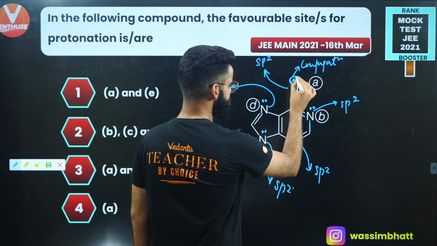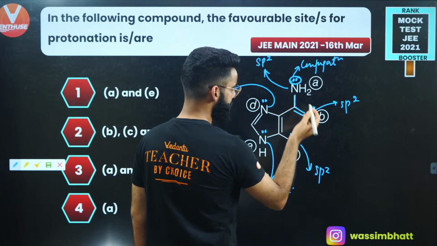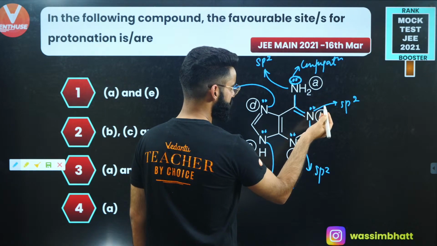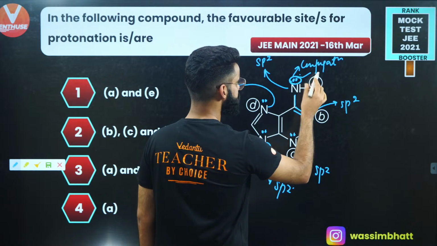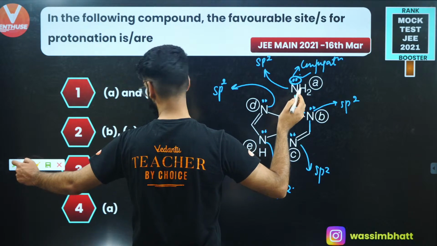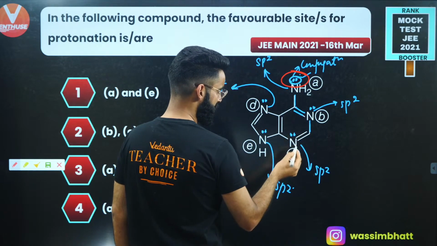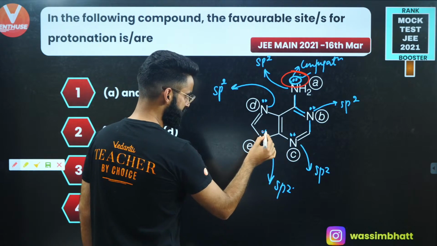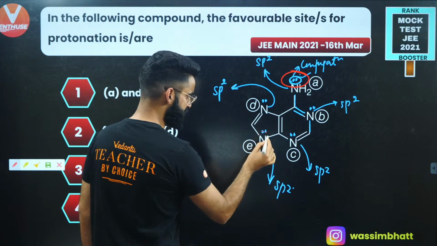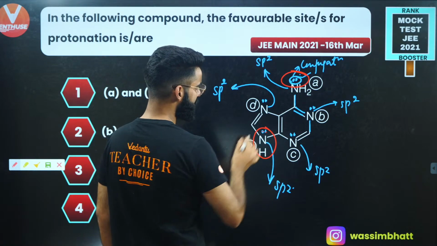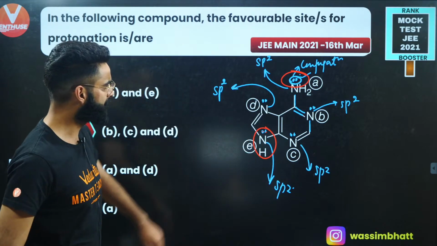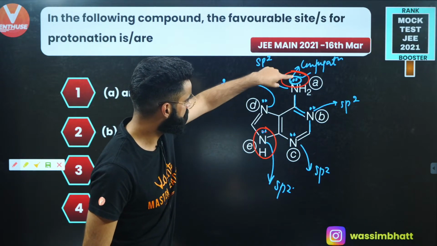See, this lone pair is in conjugation with this pi bond, right? This lone pair is not in conjugation, right? This is in conjugation. I'm using a different color to show it to you. Let me tell you, this lone pair is in conjugation, right? What about this lone pair? This is a lone pair, this is sigma, this is pi, this is also in conjugation. This is not in conjugation. So people, these two lone pairs, they are in conjugation with the pi bonds.